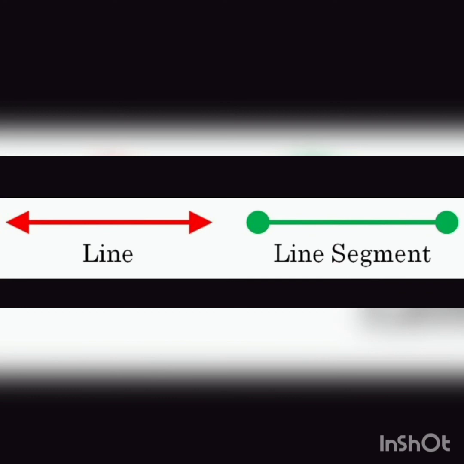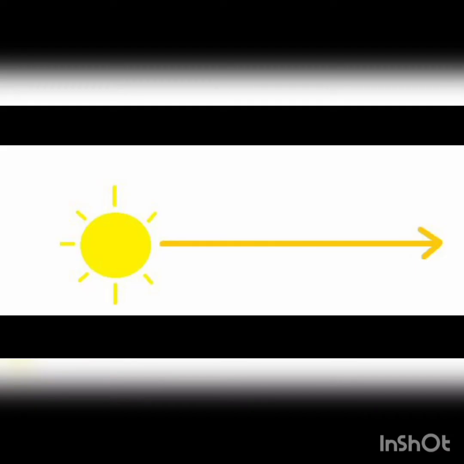Now, the next topic is a ray. A ray is a part of a line that has a fixed starting point but no endpoint, just like a sun ray.